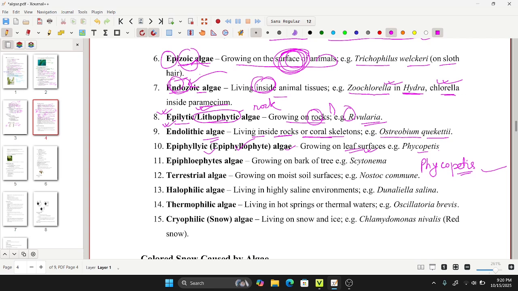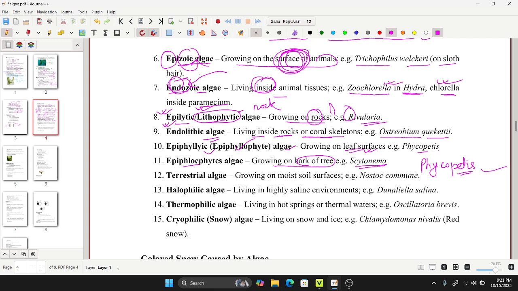Now another is the epiphloeic, which grows on the bark. Like epiphyllous is on leaves, epiphloeic is growing on the bark of trees, an example being Scytonema, growing on the bark of tree.